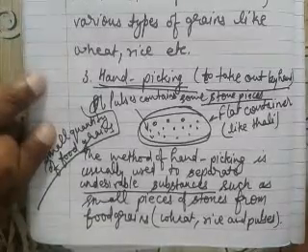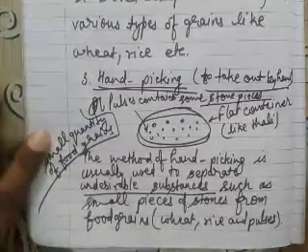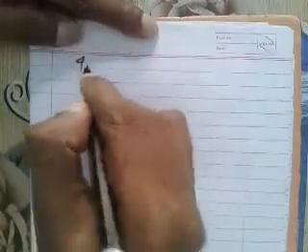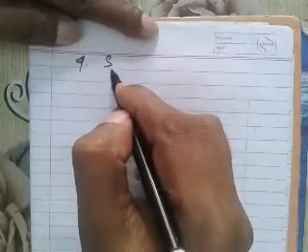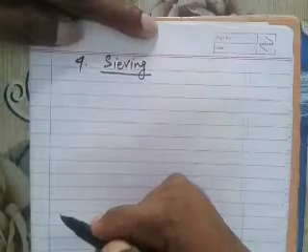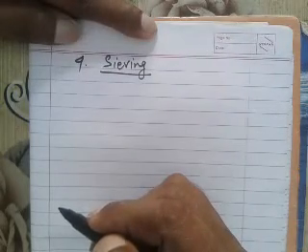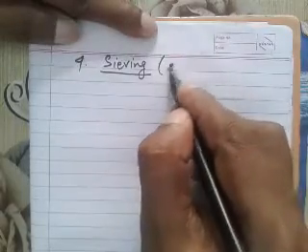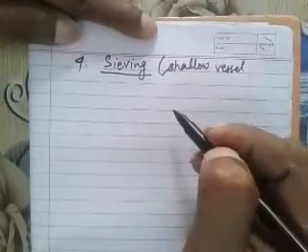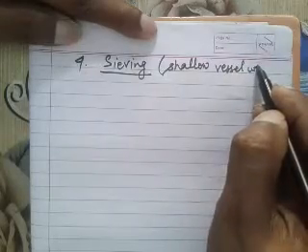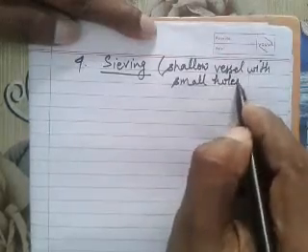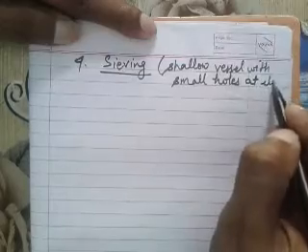The next method is sieving. Sieving means a shallow vessel with small holes at its bottom.